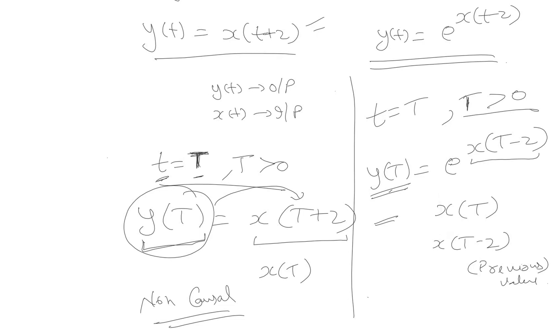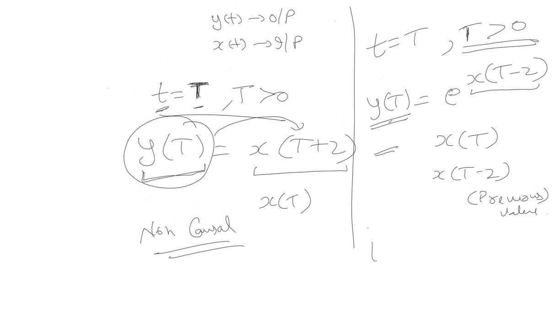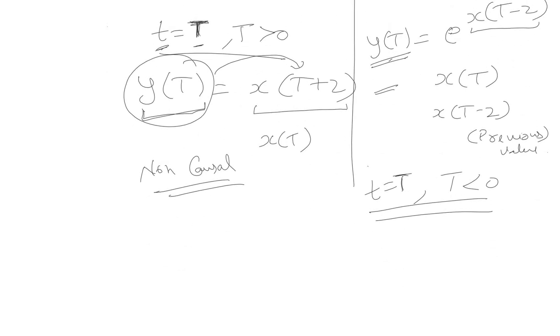So for time t greater than 0, we have already checked it fulfills the condition of causality. We'll do the same thing for a negative time instant, time t less than 0, and check whether the condition of causality is satisfied or not. For this case, the system equation will become e raised to power x(t minus 2). Now t is a negative quantity, so just analyze this equation. This is the present output and it depends on x(t minus 2).